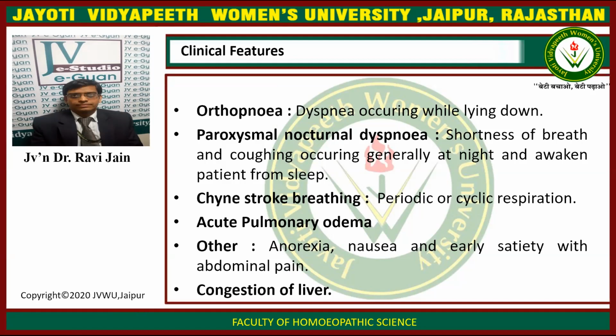We have acute pulmonary edema, and other clinical features include anorexia, nausea, and early satiety with abdominal pain. And we also have congestion of the liver.